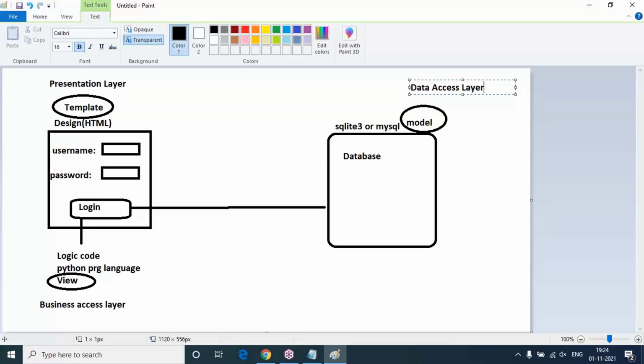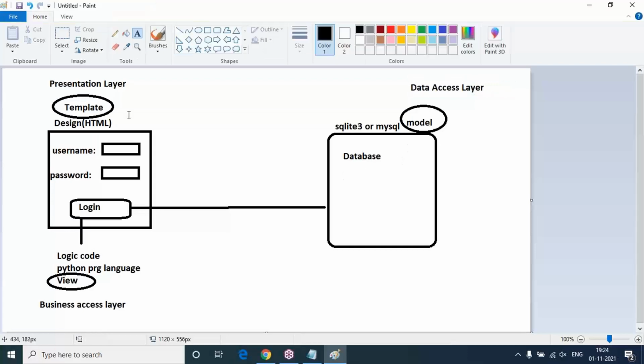So we are going to depend completely on the MVT pattern. The presentation layer, that is the template, is for design only. And within this design, for a login button control or any logic inside the web page, we have to use a programming language, that is View. View is the business logic, the business access layer.